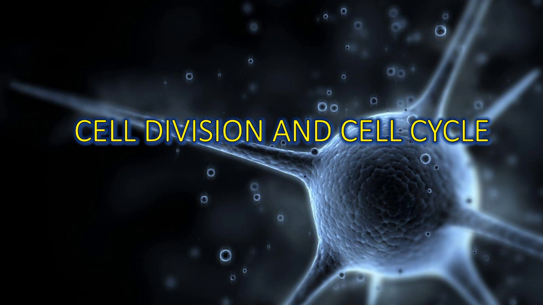So what is the significance of cell division? Number one, it helps in growth. Next, it helps in reproduction. And next, it helps in repair of different dead cells, and the dead cells are replaced by new cells due to division. Okay, so cell division is mainly divided into three parts. Number one is amitosis, next is mitosis, and the third is meiosis. Mitosis and meiosis are the most important parts of cell division. So, in this video, we will mainly discuss these two broad topics.